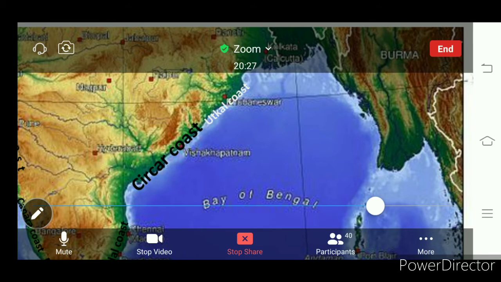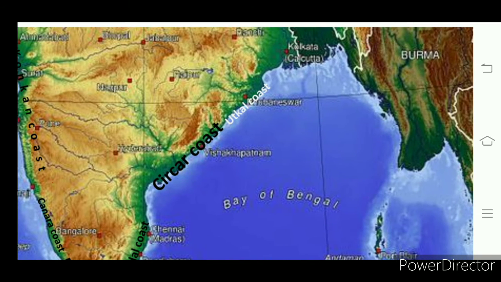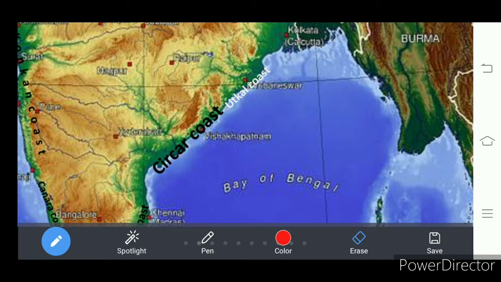In Odisha, we see one more lake, that is Chilka Lake. So these are the lakes we find in the eastern coastal plains.